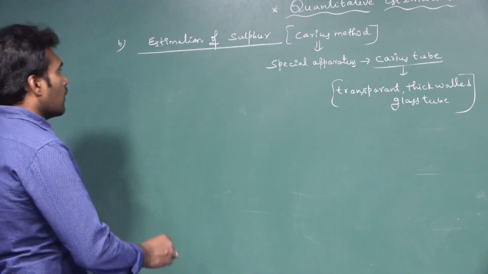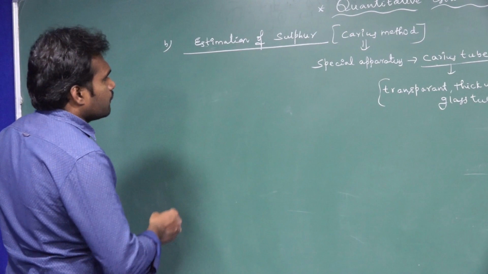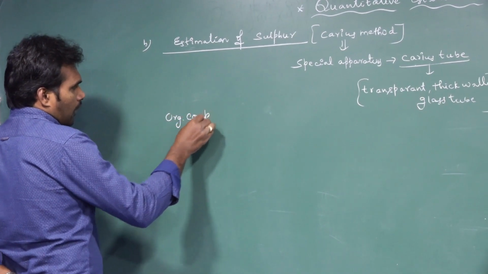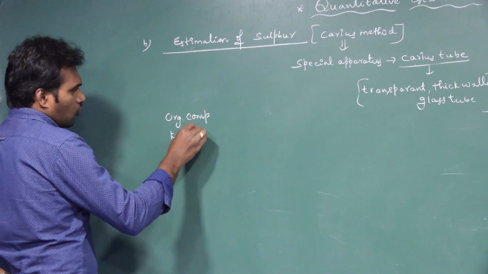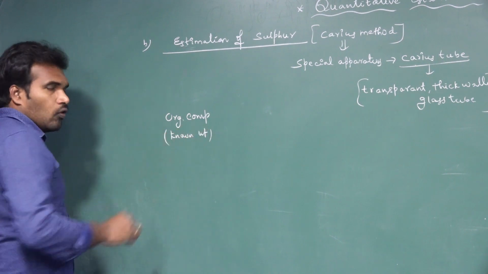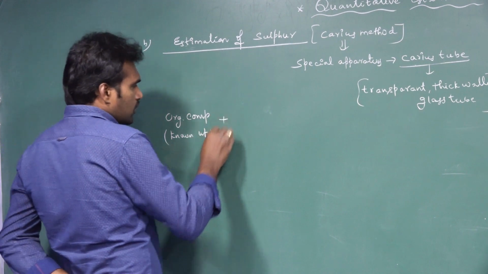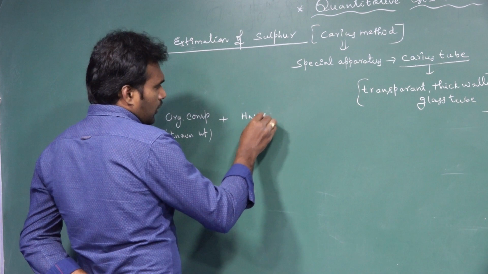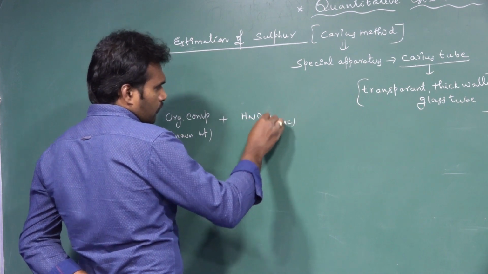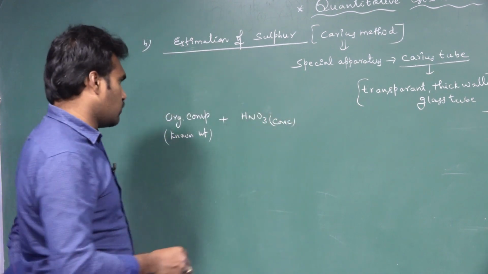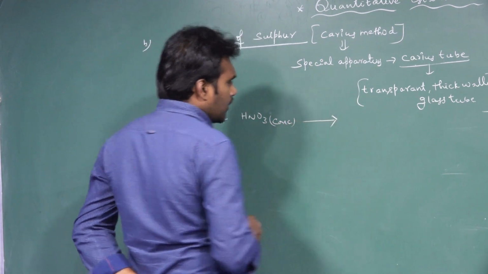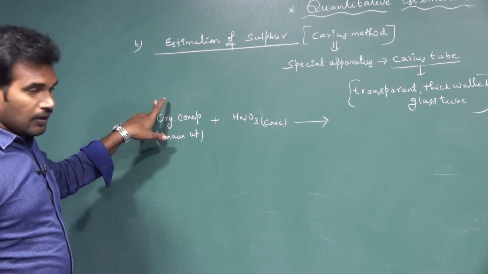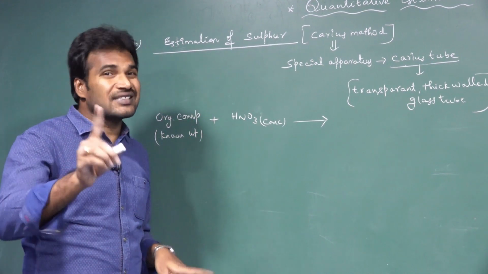Okay, let us see the method of estimation. Take the known weight of organic compound, whose weight is known to us. To this, add concentrated HNO3. If this organic compound has carbon, concentrated HNO3 acts as an oxidizing agent.